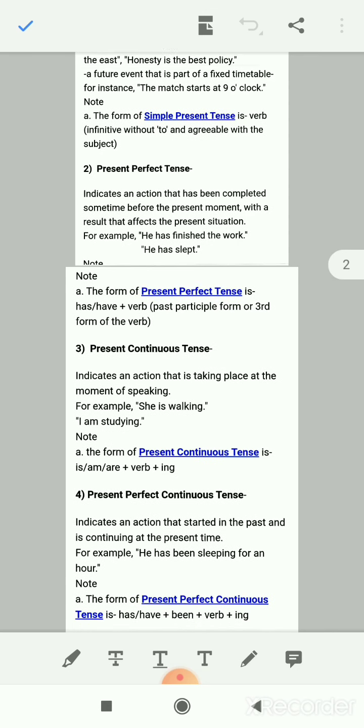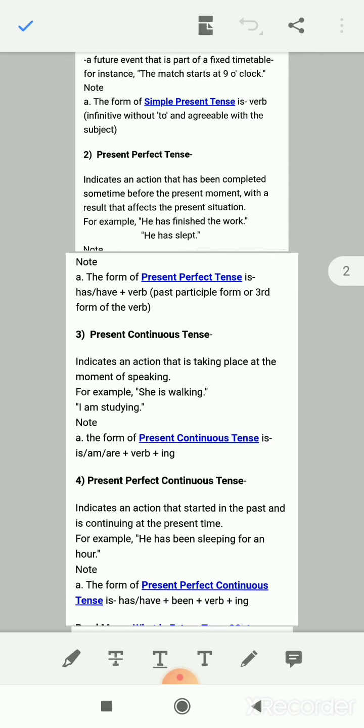Now when do we use present perfect tense? It indicates an action that has been completed sometime before the present moment, with a result that affects the present situation. Number of times when the teacher asks you to complete your work, and you copy the answers from the board, as soon as you finish your answers, you immediately say, "Ma'am, I have done."